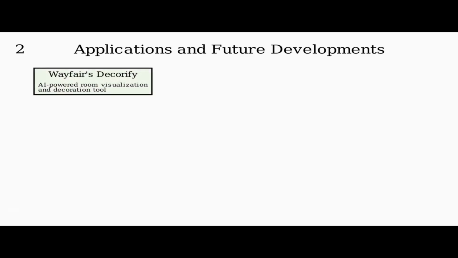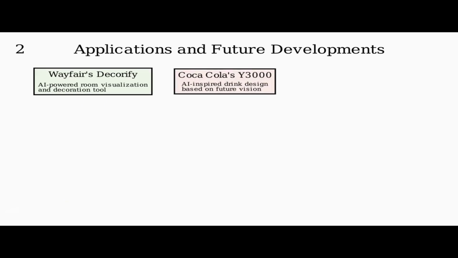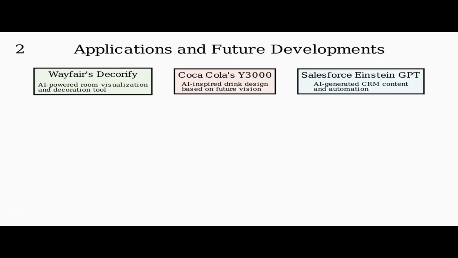AI content creation is being applied across diverse industries. Wayfair has developed Decorify, an AI-powered tool that helps users visualize room designs with different furniture arrangements. Coca-Cola used AI to help design their Y3000 drink, which represents their vision of the future. Salesforce's Einstein GPT integrates generative AI directly into their CRM platform, automating content creation for sales and customer service.